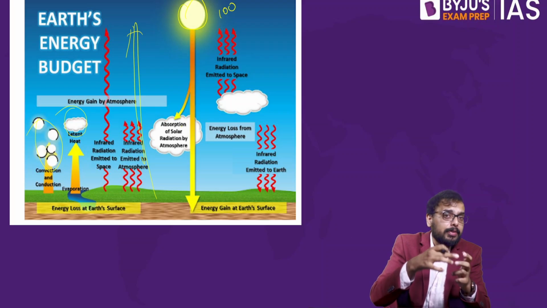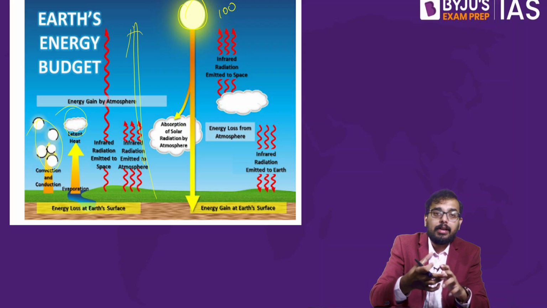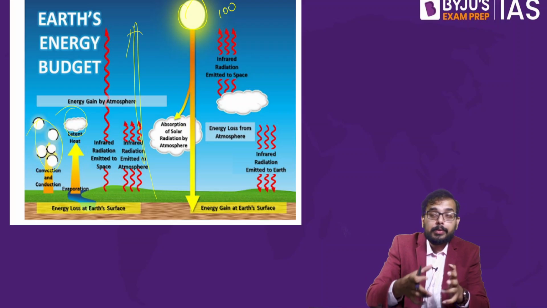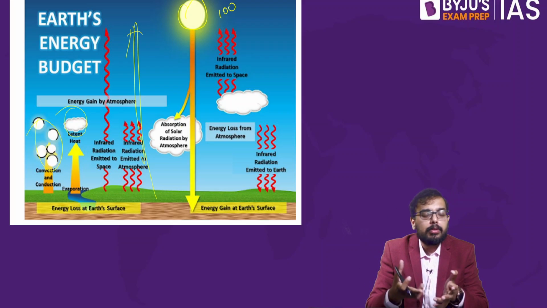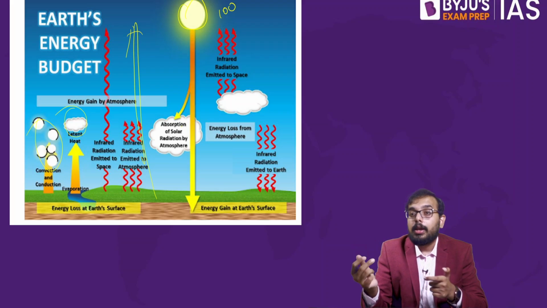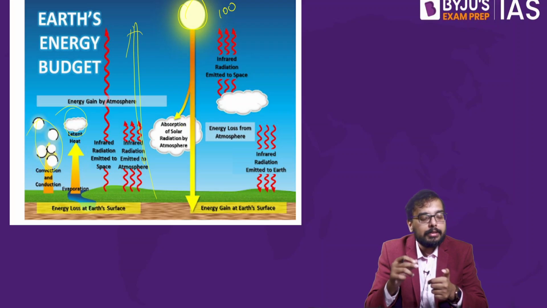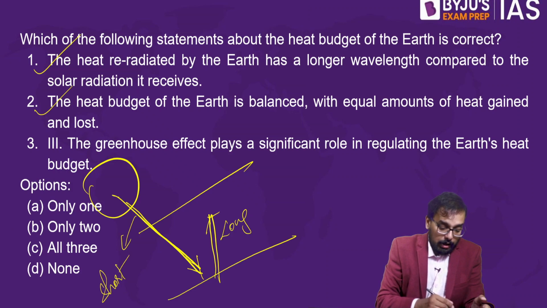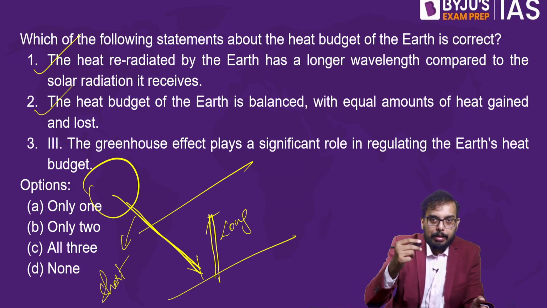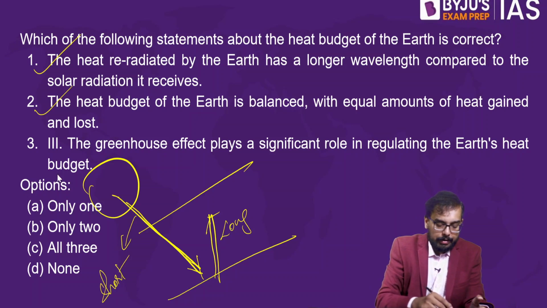However, because of the greenhouse gas, say carbon dioxide, it gets trapped in the atmosphere. So now you don't have sun, right? By the time you watch this video, you will not have sun, but the temperature is not negative; it will be somewhere around 25-30 because it's summer. So how do you have this 25-30 degrees Celsius without sun? Because of the heat that has been trapped by the greenhouse gas. This is called the greenhouse effect, and that has an impact on the Earth's heat budget.